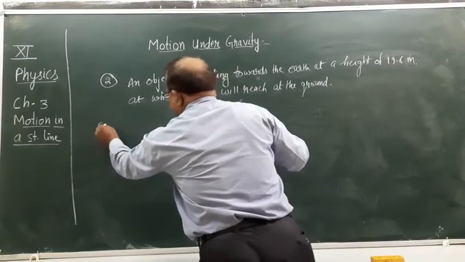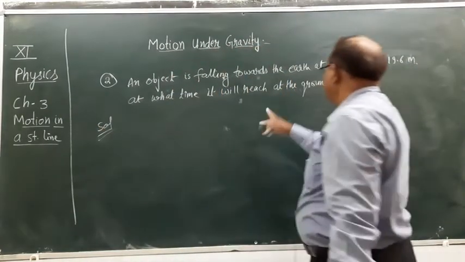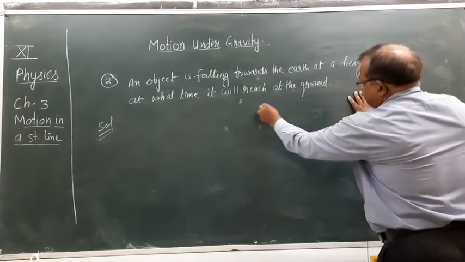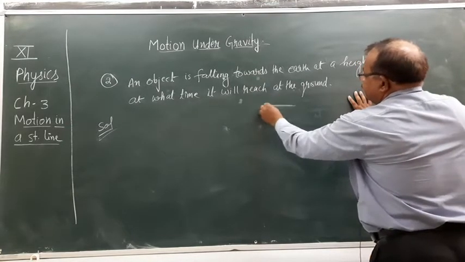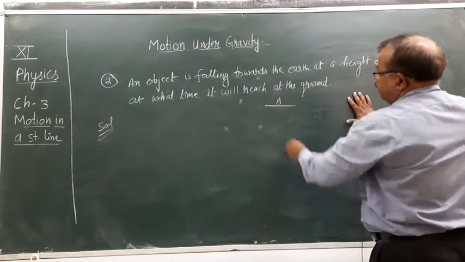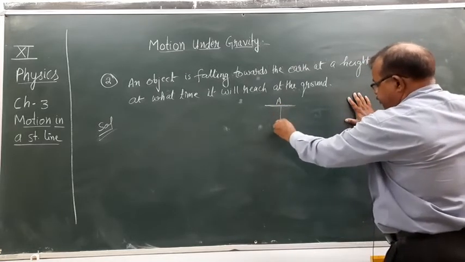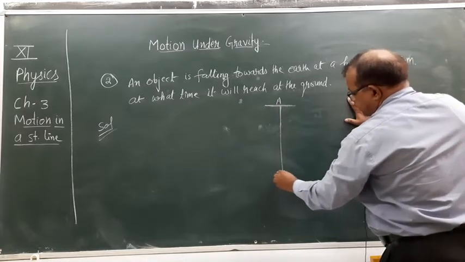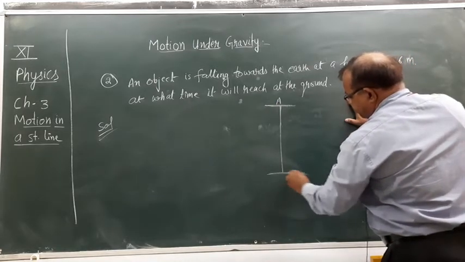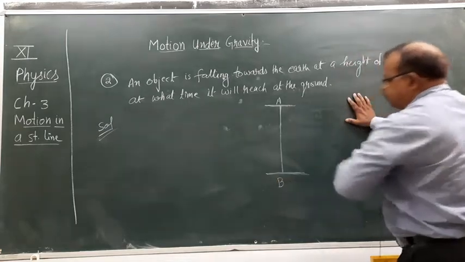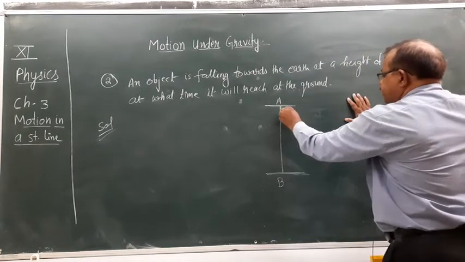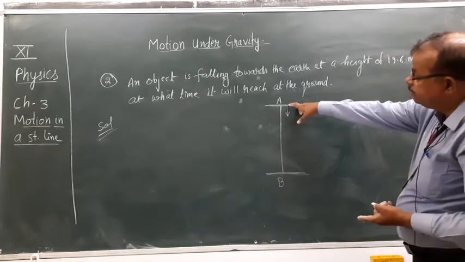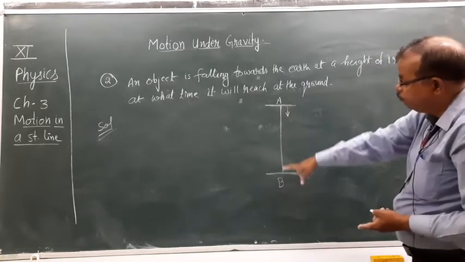See the solution. You can solve this question also, but see here, suppose this is point A. The object is falling downwards. This is the earth, point B. At what time does this object move from A to B?